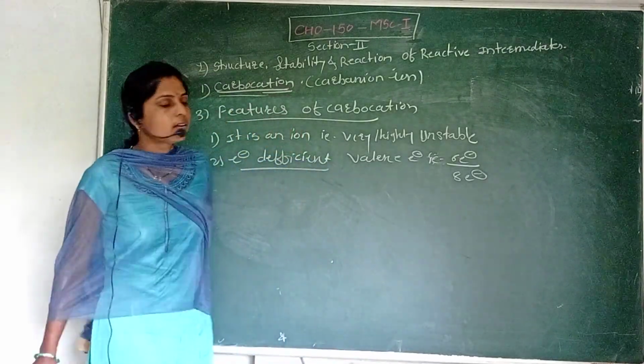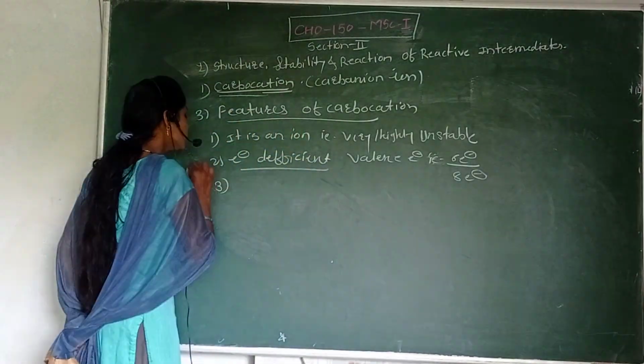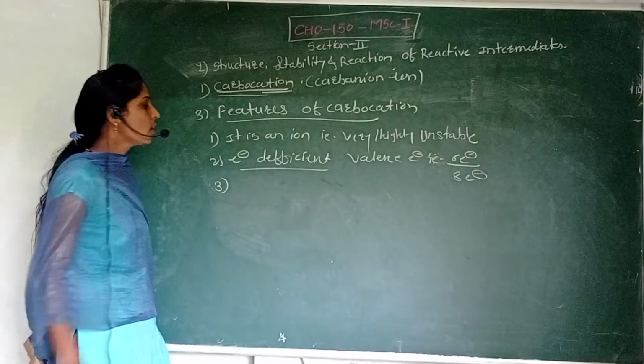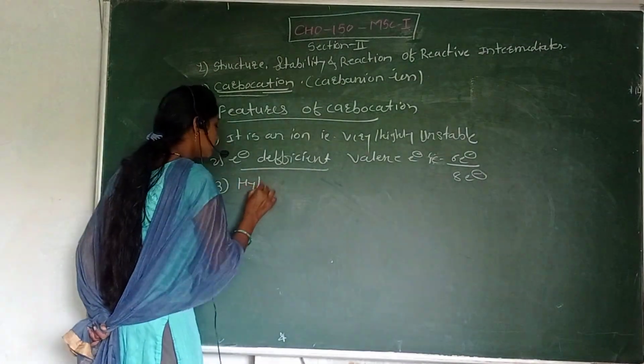Then the third important feature of carbocation is hybridization.